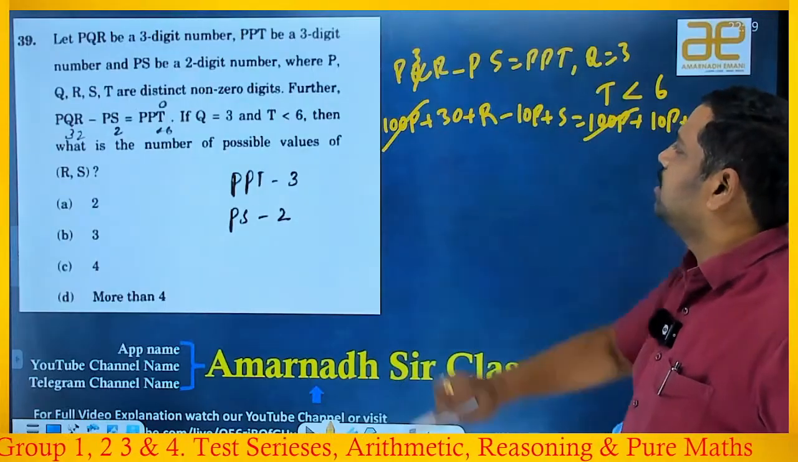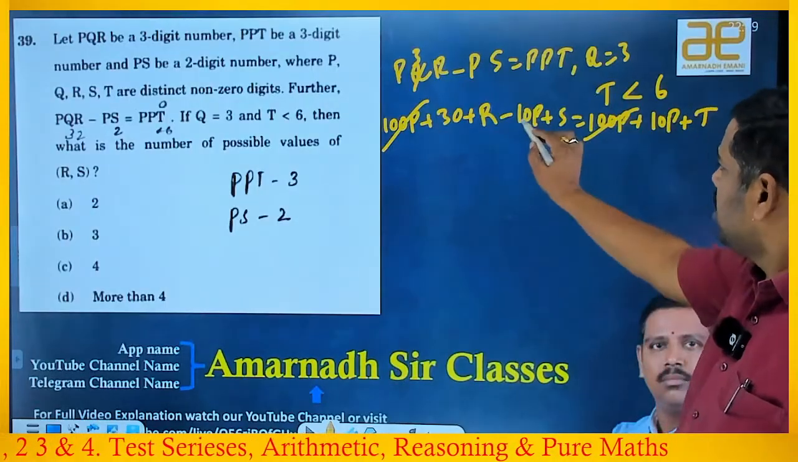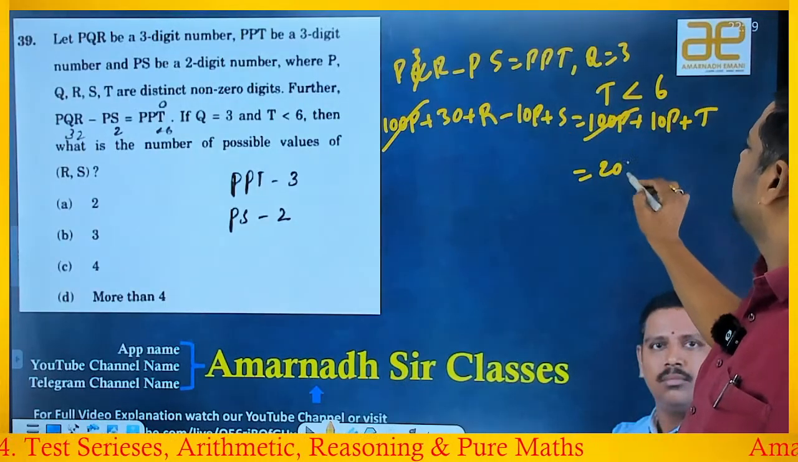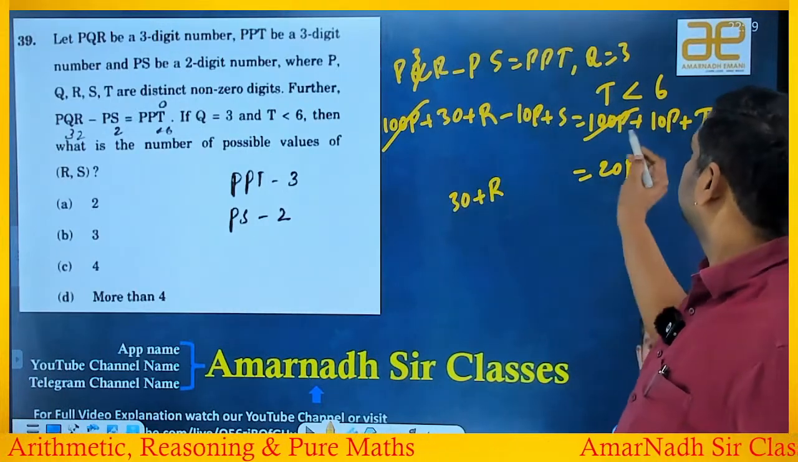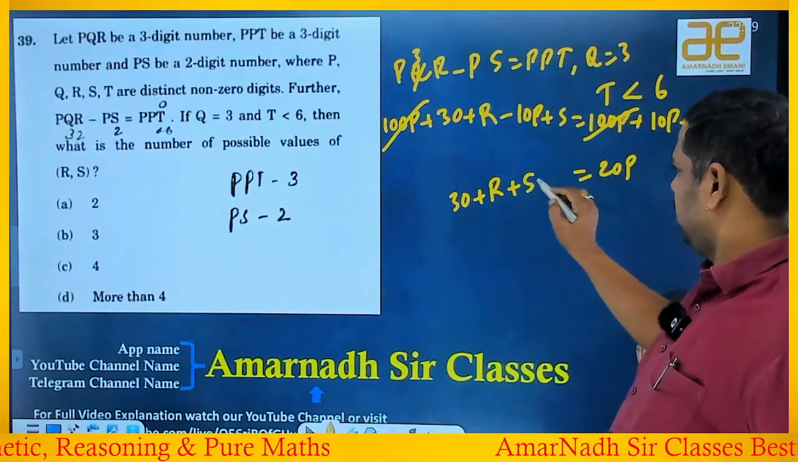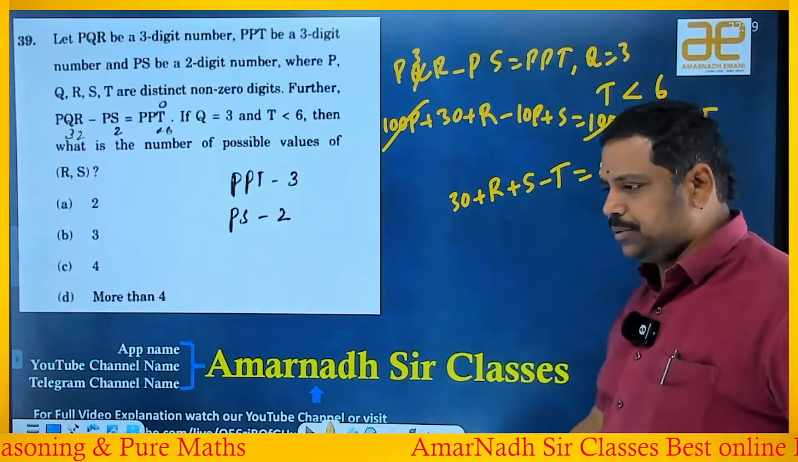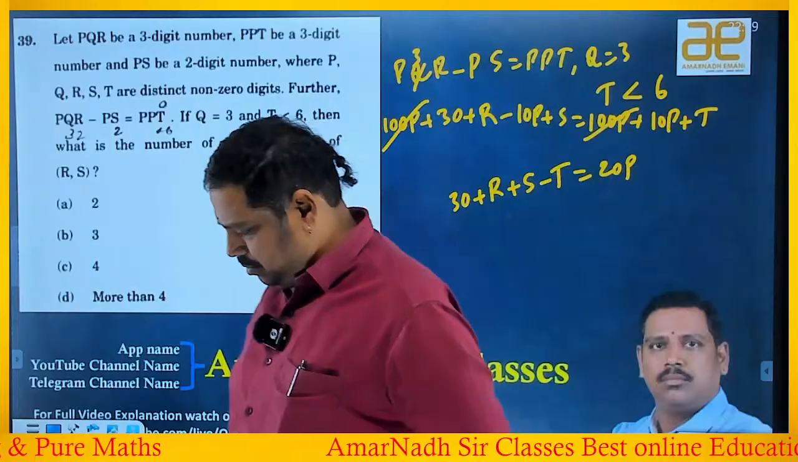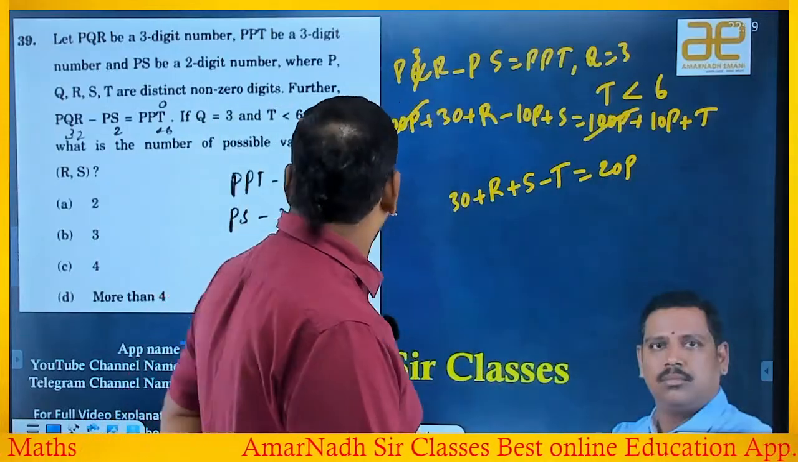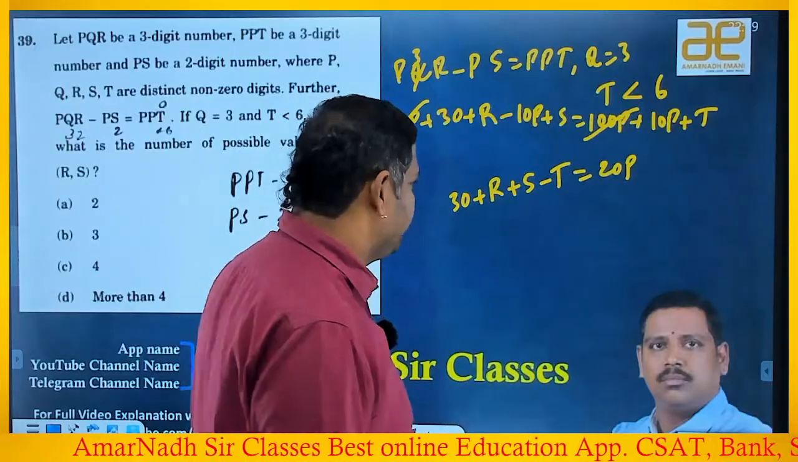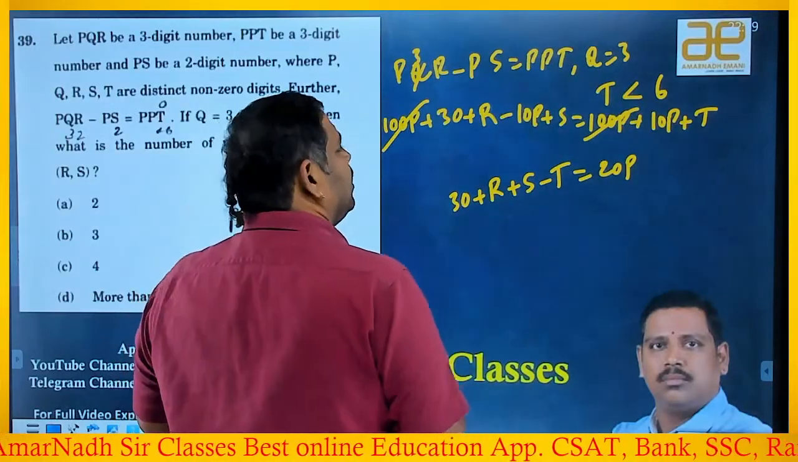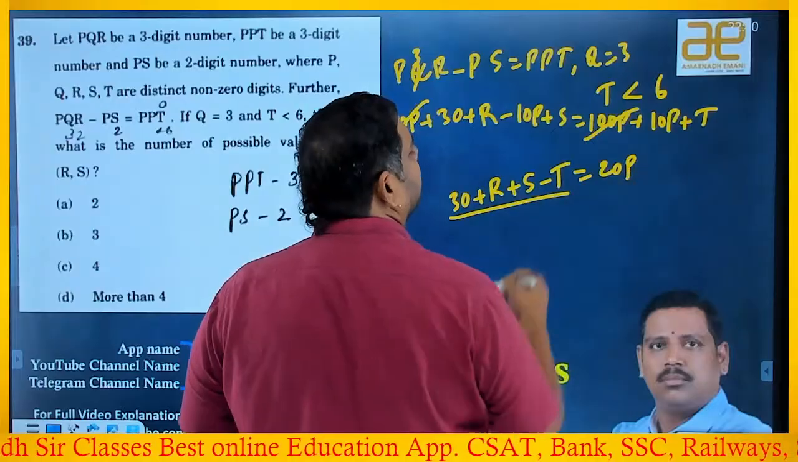100P, 100P gets cancelled. Minus 10P, if you segregate, it will be 20P. Move the T to this side: 30 plus R plus S minus T equals 20P. Now he's asking about the possible values of R and S. The beauty is, this value is 20P.